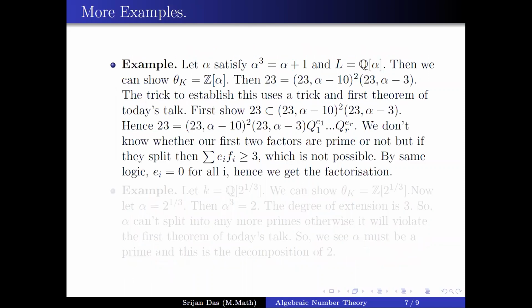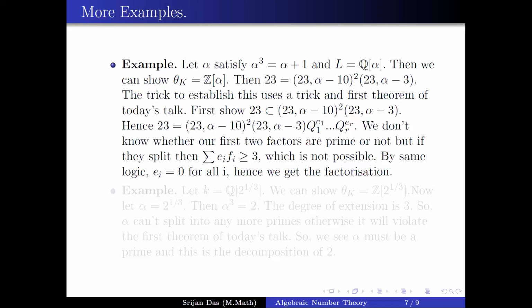Okay, so next, this is another example. Let us say you take some alpha which satisfies the equation alpha cube is equal to alpha plus 1, and then you have the extension Q of alpha. Just assume that you know what your O_K is. If you assume your O_K is Z[alpha], then we'll proceed.